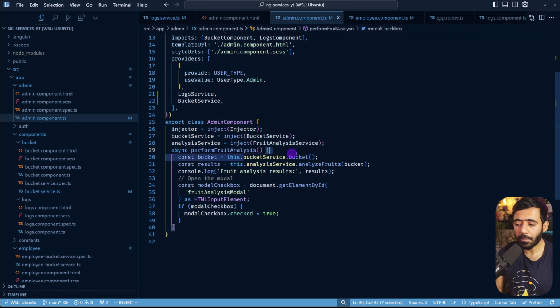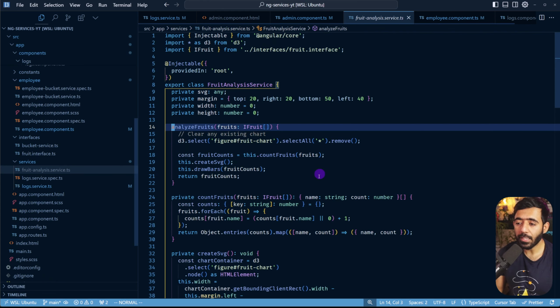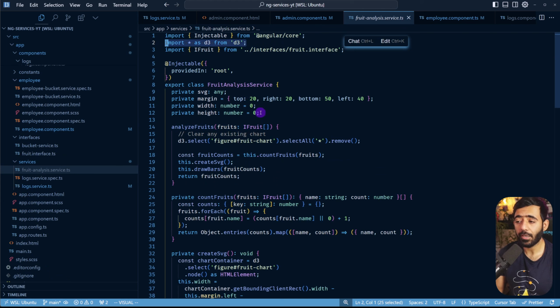And this essentially uses the bucket service, but also this analysis service as well. And it passes the current bucket to this analyze fruits function. If I go to this file, you will see that at the top, we have the D3 file automatically imported.